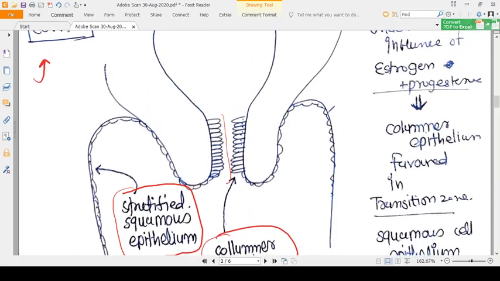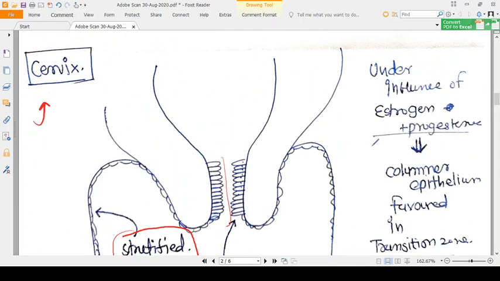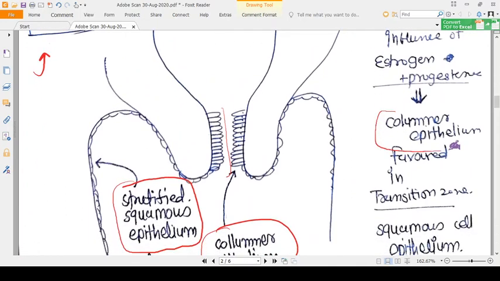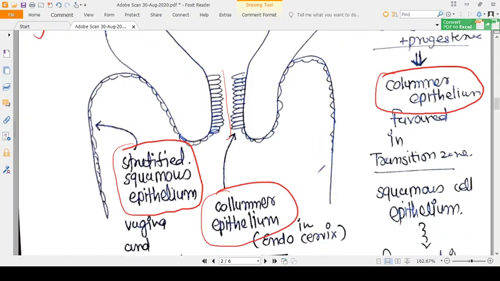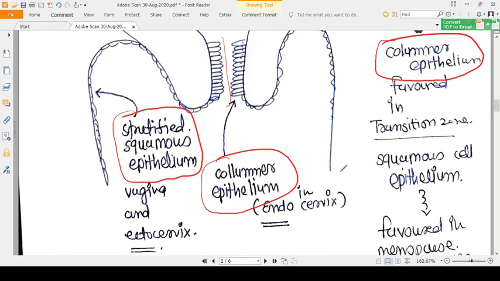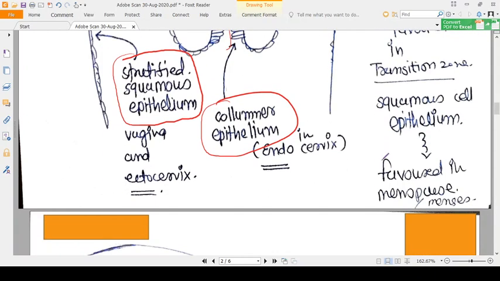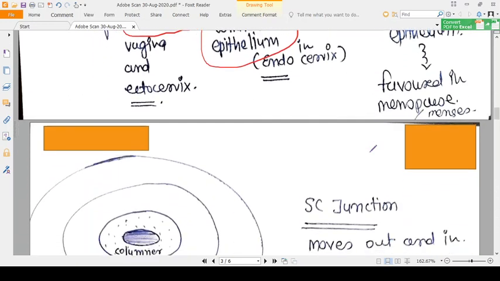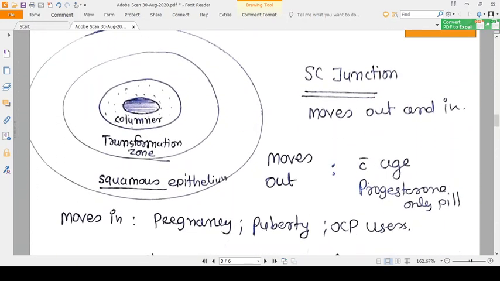So under the influence of estrogen and progesterone, columnar epithelium is favored on the cervix. There is a transition zone. Which is the transition zone? The transition zone is the zone of the cervix from which squamous epithelial cells readily convert into columnar cells, or columnar epithelium is converted into squamous epithelium cells, just like this.